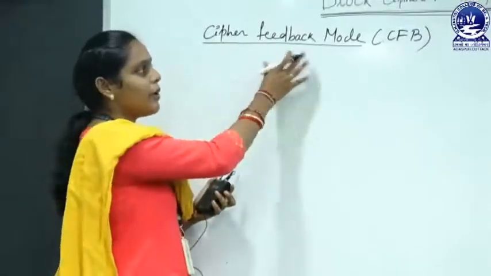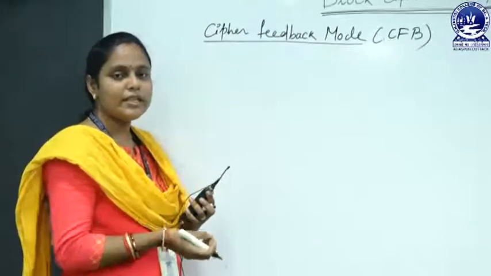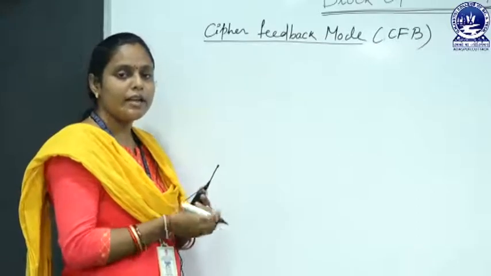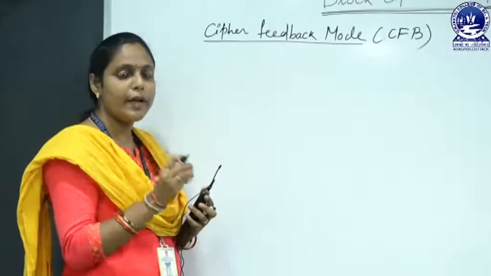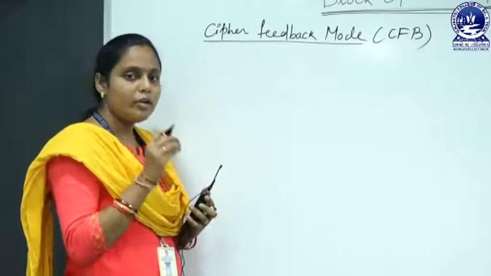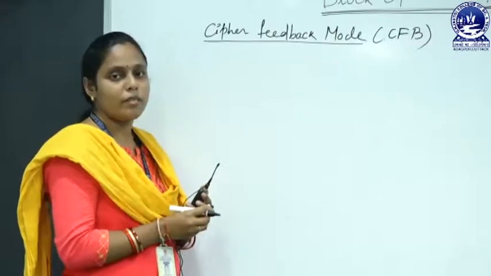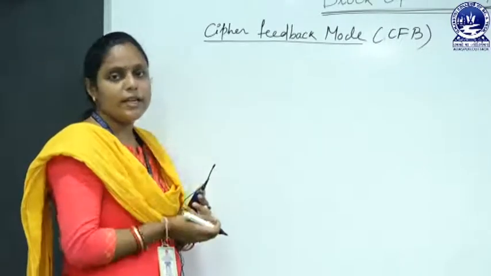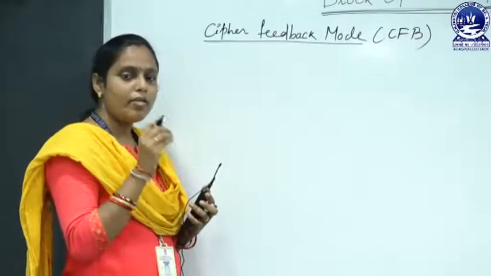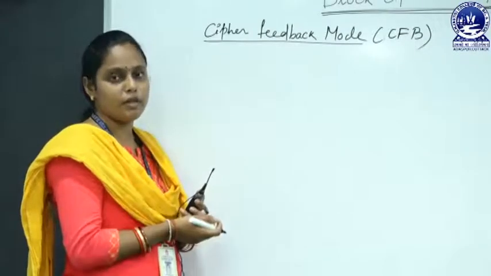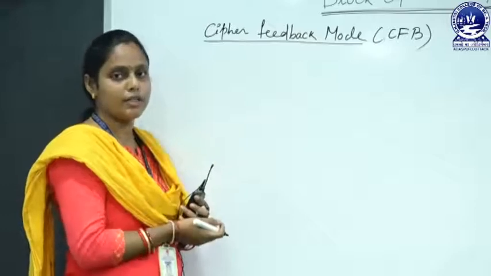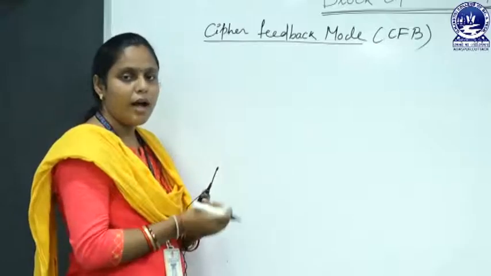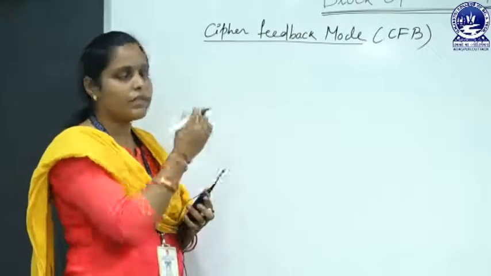Next, cipher feedback mode. This mode is basically used in a special case. Suppose you have a plaintext and you divide this plaintext into 8-bit blocks, and you want to encrypt this plaintext by using the Data Encryption Standard. If you want to use DES, then it says that you have to use a 64-bit block size, but you have an 8-bit block size. In this case you use the cipher feedback mode. Now look at the encryption process of this mode.